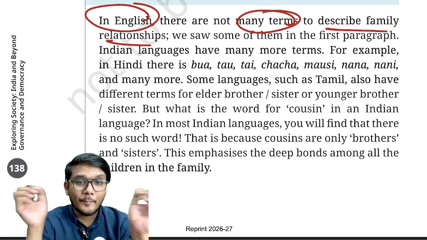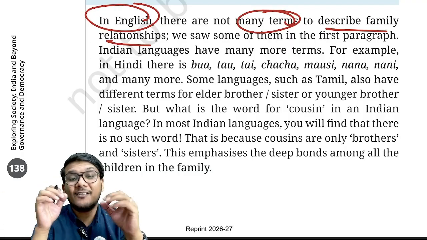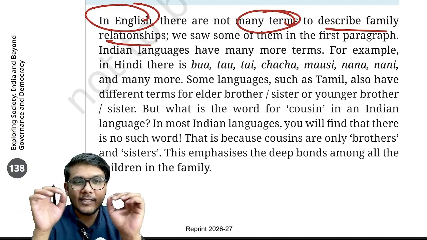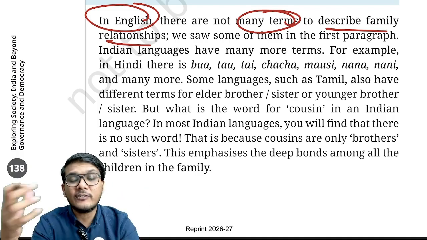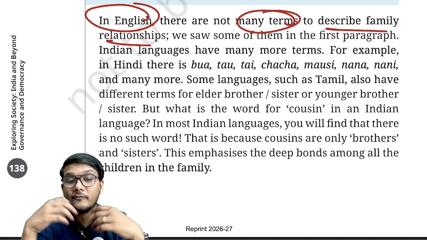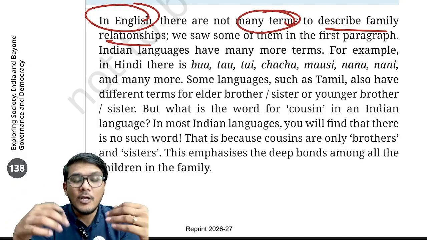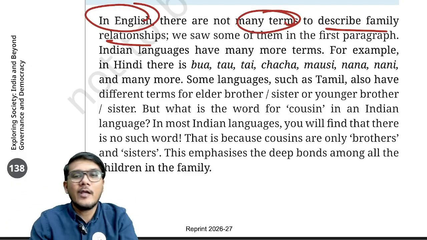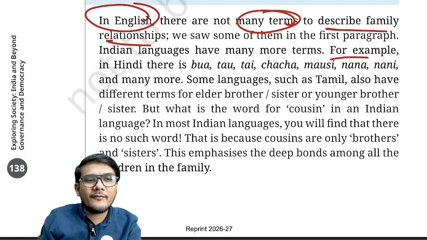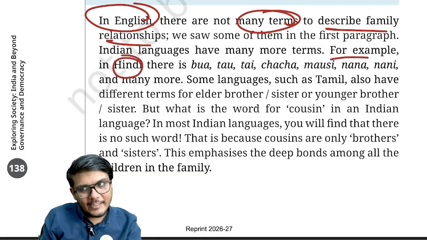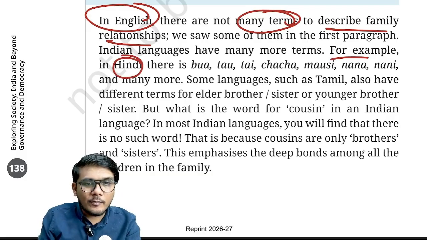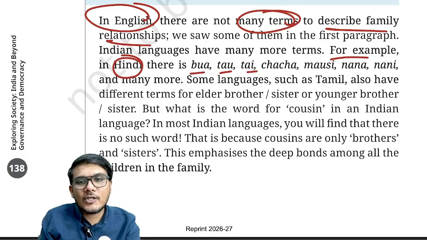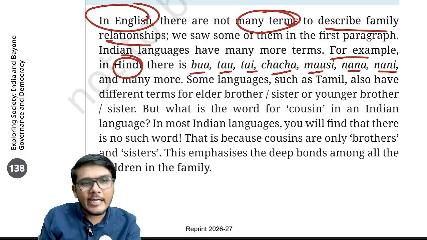How do you differentiate? But in our Indian languages, our regional languages, in Hindi, Telugu, Tamil, Kannada, all these languages, there are multitudes of words, various words specifically describing the relationship. For example, they have given the example of the Hindi language. There is Bua, Tau, Tai, Chacha, Mosi, Nana, and Nani, and many more.